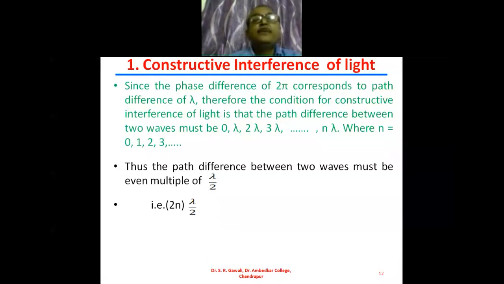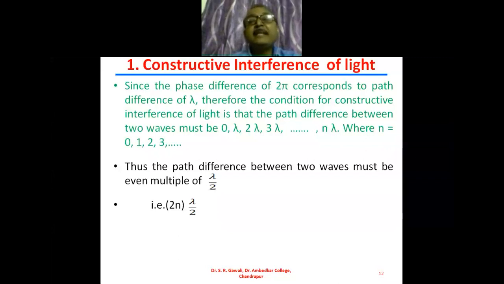So the phase difference of twice pi corresponds to the path difference of lambda. Therefore, the same condition which we have seen for the constructive interference of light, that condition we can write in a somewhat different manner.